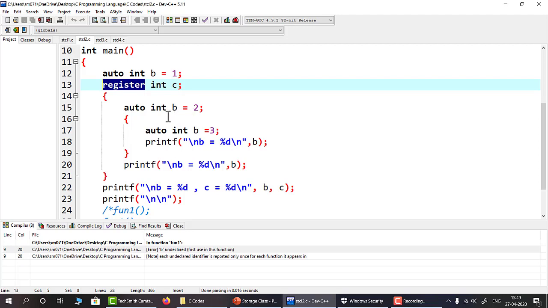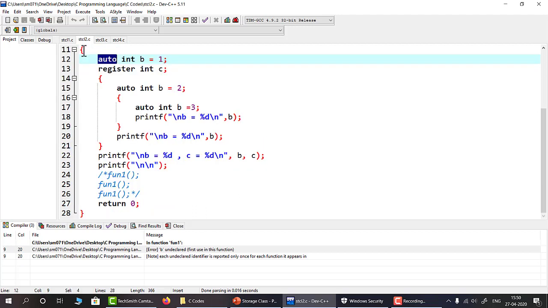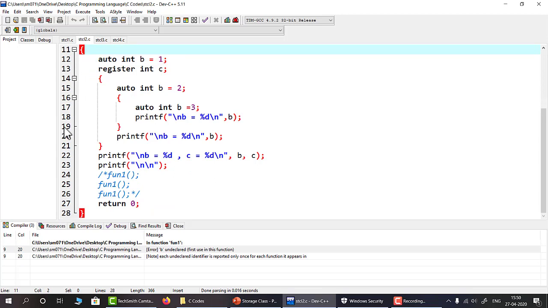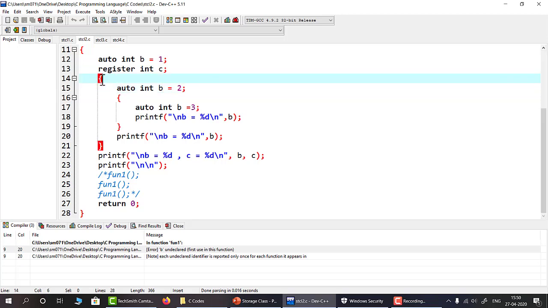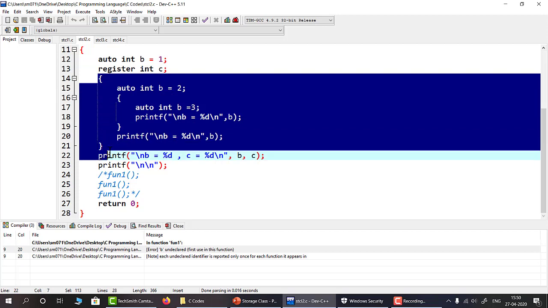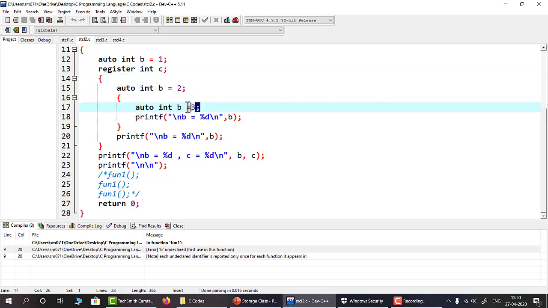Now here you can see in which block the b variable is declared. It is declared within this block, so its scope will be from this to this, that part of the code. Now here once again we are declaring a variable of integer type of automatic storage class, the name is b, and we are initializing it with the value 2. So in which block is it available? Within this block the b will be available because it is declared within this block. Similarly, this b will be available to this block only.